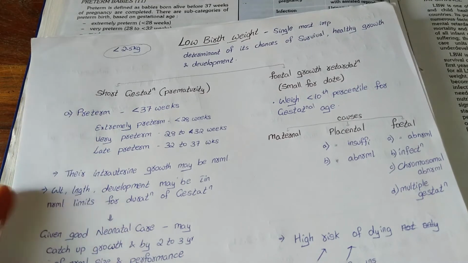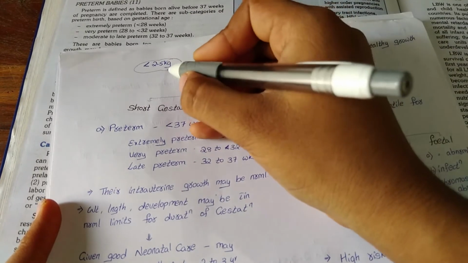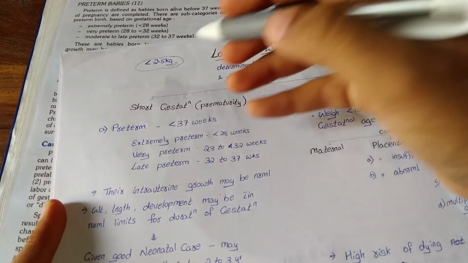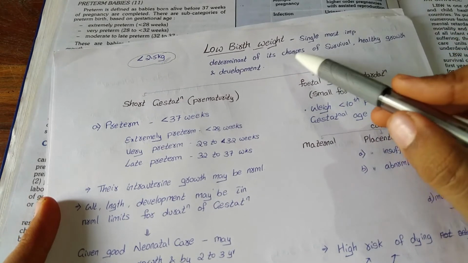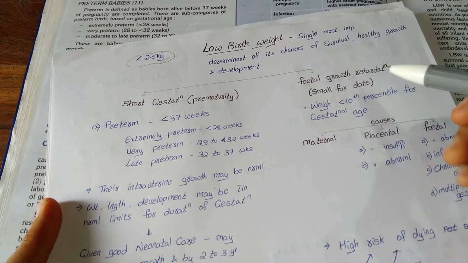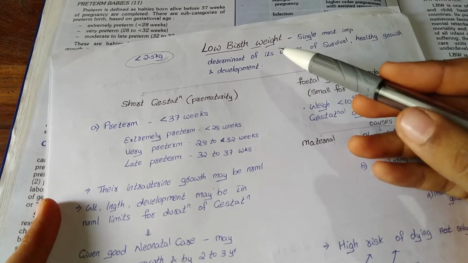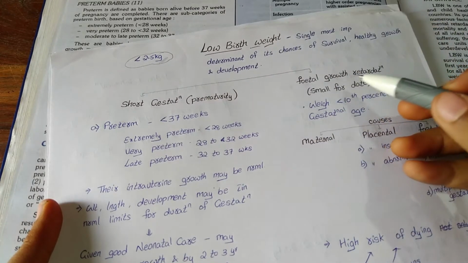Today's topic is low birth weight. A child is said to be low birth weight if his weight is less than 2.5 kgs at the time of birth. And low birth weight is the single most important determinant which determines the survival and healthy growth and development of the child. The main causes of low birth weight include short gestation, that is prematurity, or fetal growth retardation,